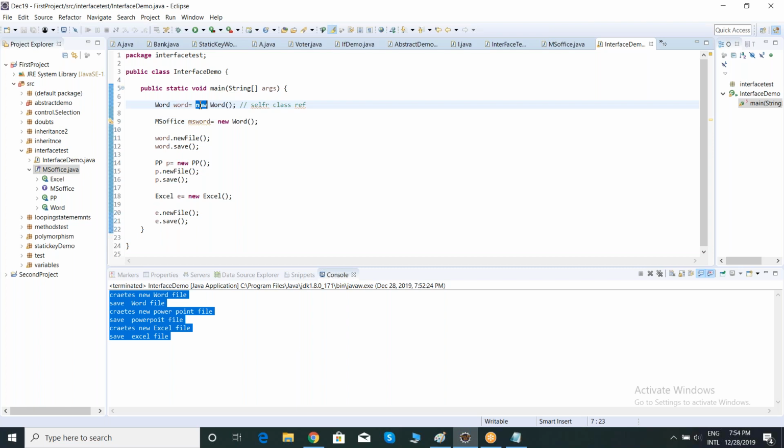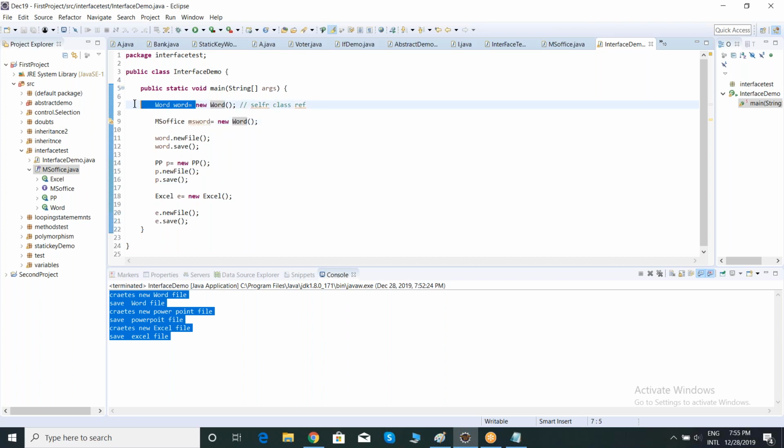If you are saying new, blindly remember, whatever class is on the right side, we are creating an object for that class. The left side may be a self class reference, a parent class reference, or a parent interface reference. We can create an object with three references.